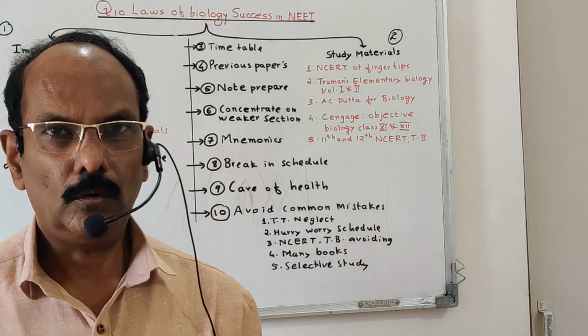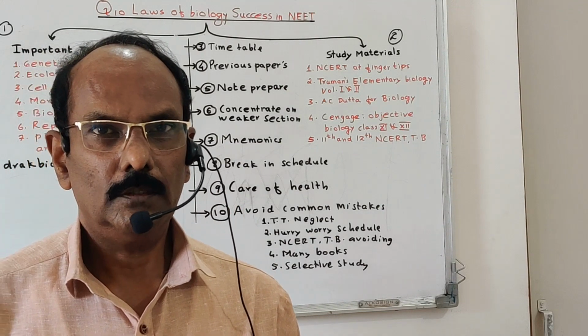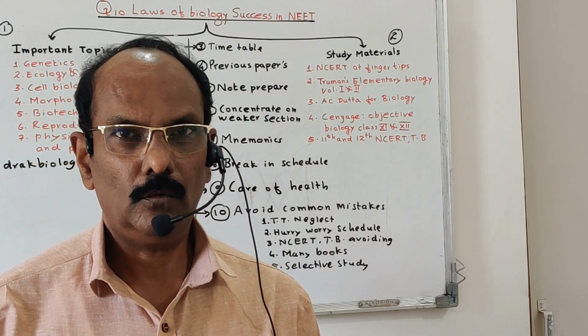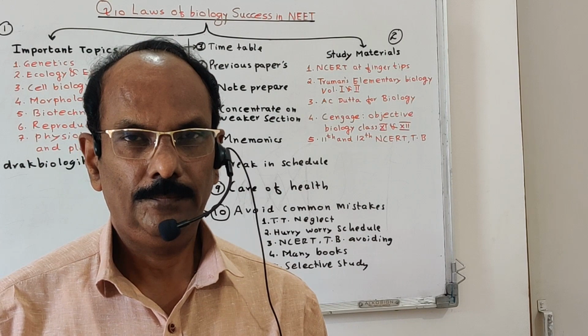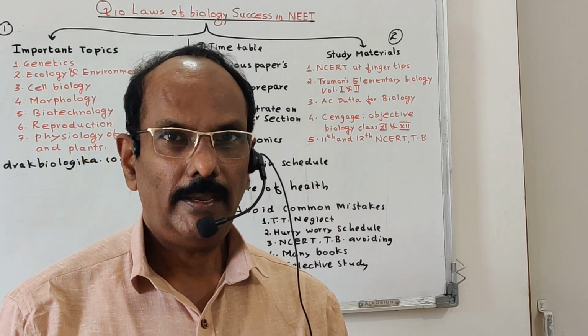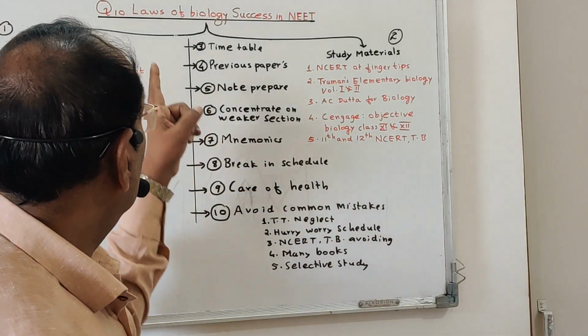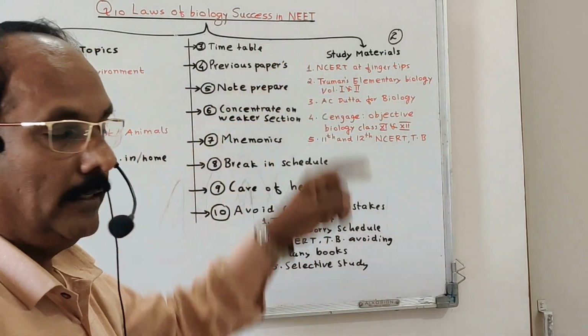Today I am not going to teach any topic. I am going to tell you how to score 360 marks out of 360 in biology, or the maximum mark in biology. To get the maximum mark, you should follow the Q10 laws of biology success in NEET.